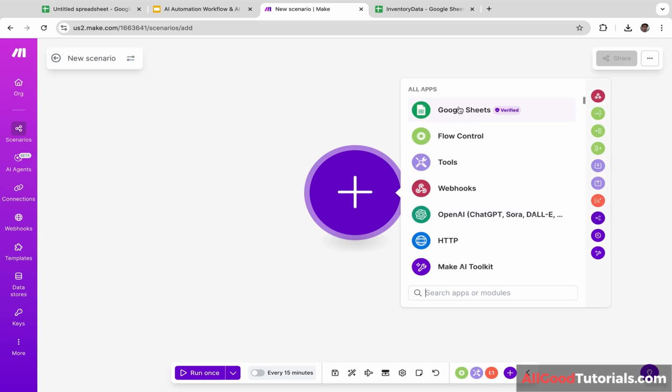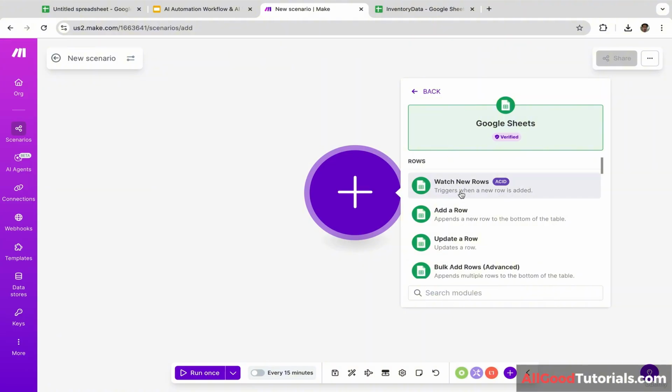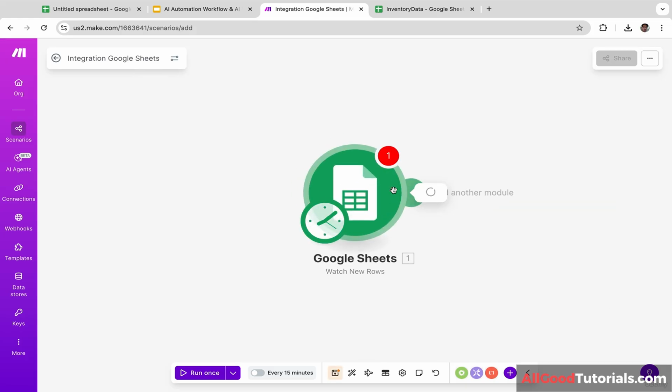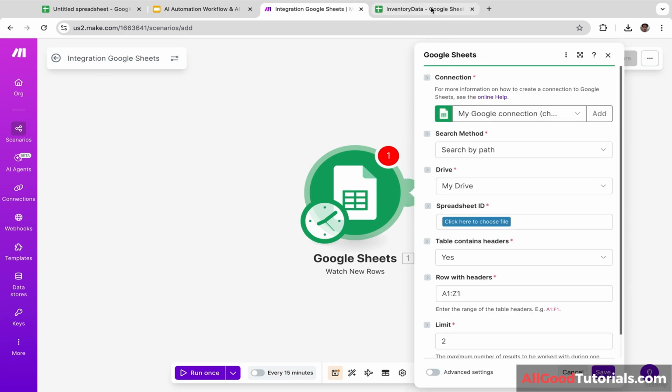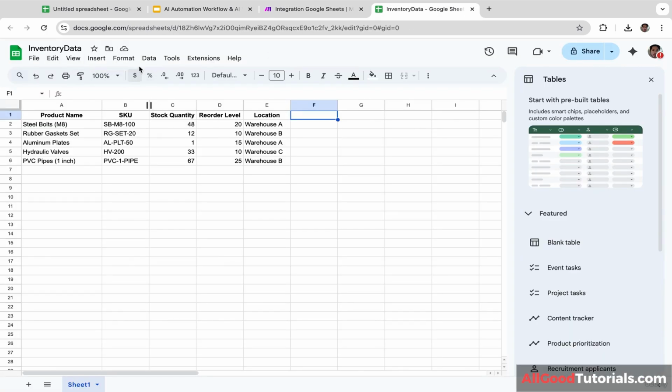Okay, let's click this. And we are going to select what's new rows. So it is going to be triggered when a new row is added. So let's click this. In this example, we are going to use this inventory data. We have 5 columns: product name, SKU, stock quantity, reorder level, and locations.